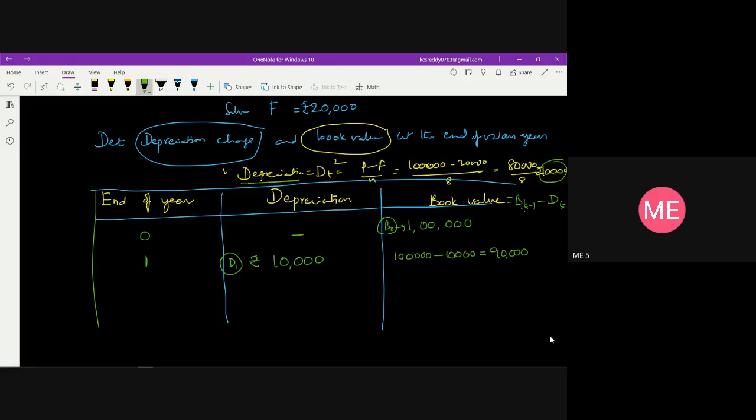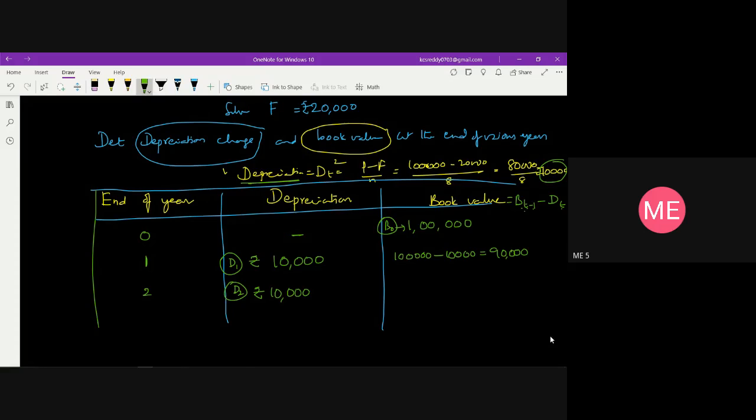which will become 90,000. Likewise, at the end of second year, D2 is constant because it is a fixed sum of charge. As we said, in this straight line method it does not vary with time. So it is a fixed amount. Every year we reduce 10,000 from the book value of the previous year.